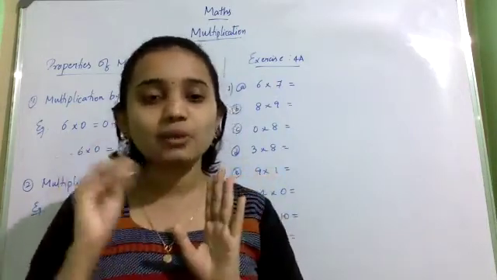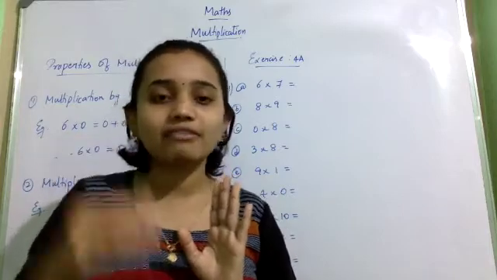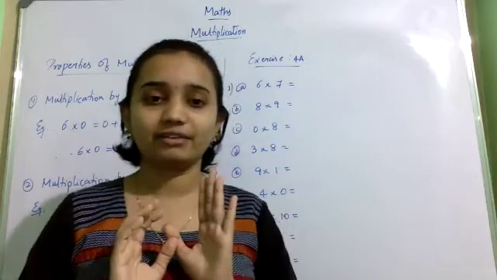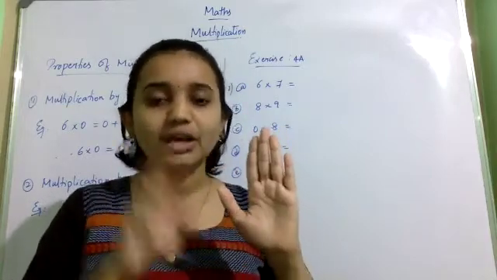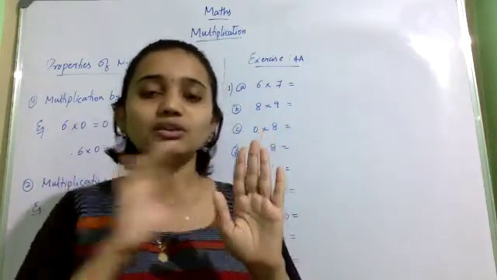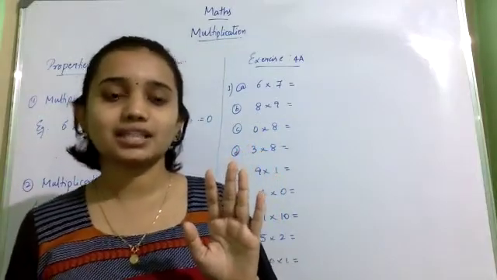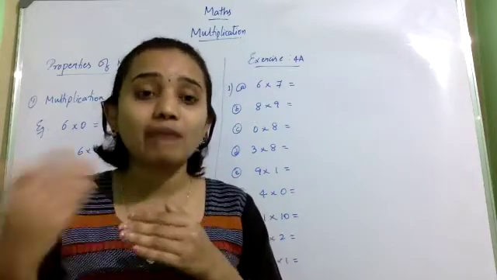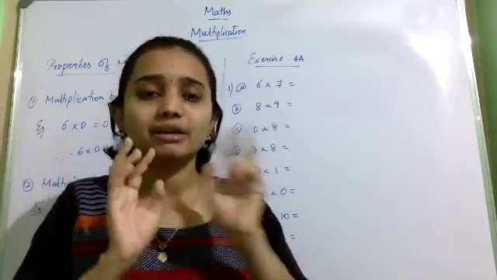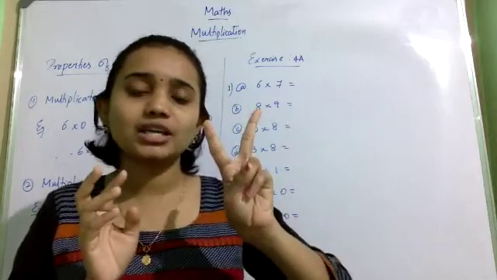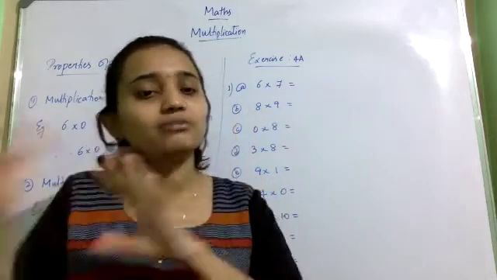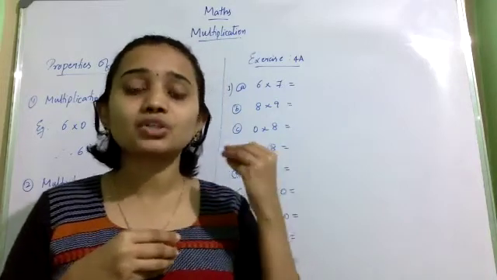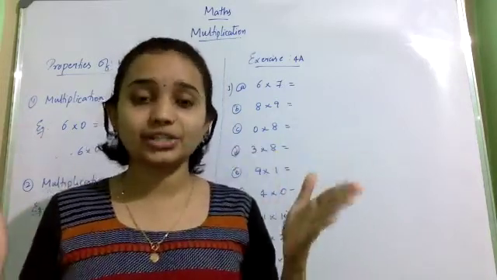For each one of them, how many will give? I will give 5. Each one of your friends will give 5. You already have 5. So 12 people into 5 chocolates. So 12 into 5, you will get 60. Instead of adding 5 again and again for 12 times, we will make it simple. We will multiply 12 people, each one 5 chocolates. So 12 into 5, 60. It is very easy, right? So multiplication has come to make the complicated addition easy.